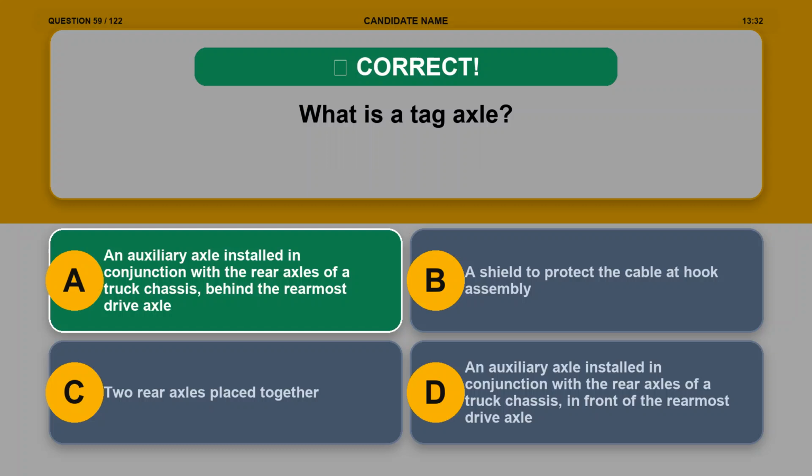An auxiliary axle installed in conjunction with the rear axles of a truck chassis, behind the rearmost drive axle. Explanation.